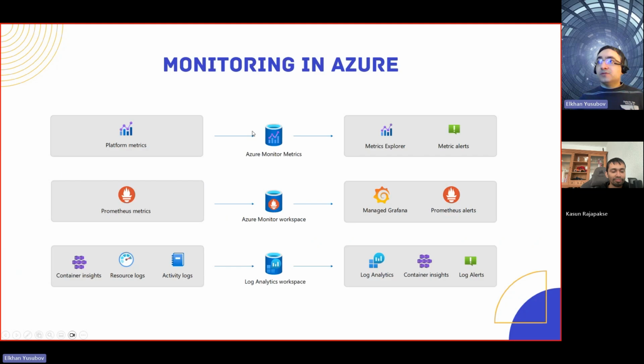That said, now let's look at overall monitoring in Azure, what you have currently and what you can use. So this is the great diagram there in terms of certain services that you already saw and mentioned. So first of all, platform metrics. Those things get gathered and they are readily available on Azure Monitoring for you. You can look into them. They do get aggregated there.